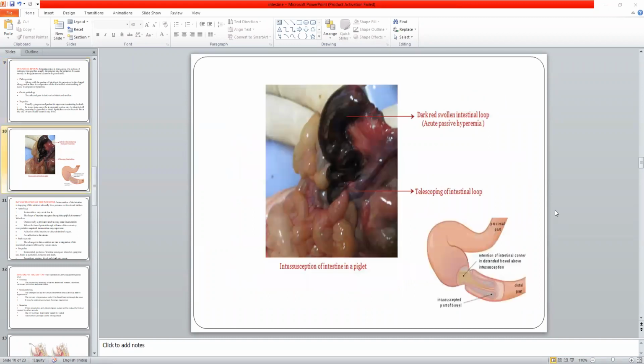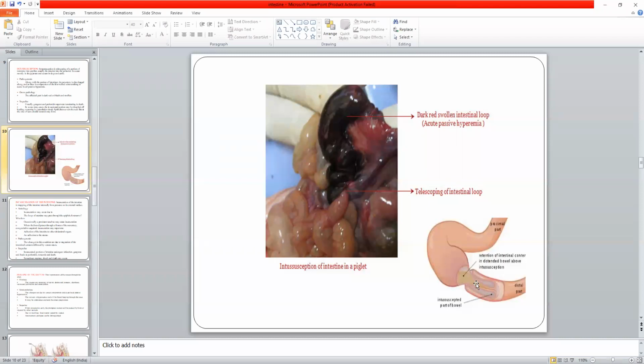So, if you see this diagram, this is the part of the intestine where the anterior part of the intestine has entered inside the posterior part of the intestine. So if you see, this is highly dark in color, and this is the normal part.